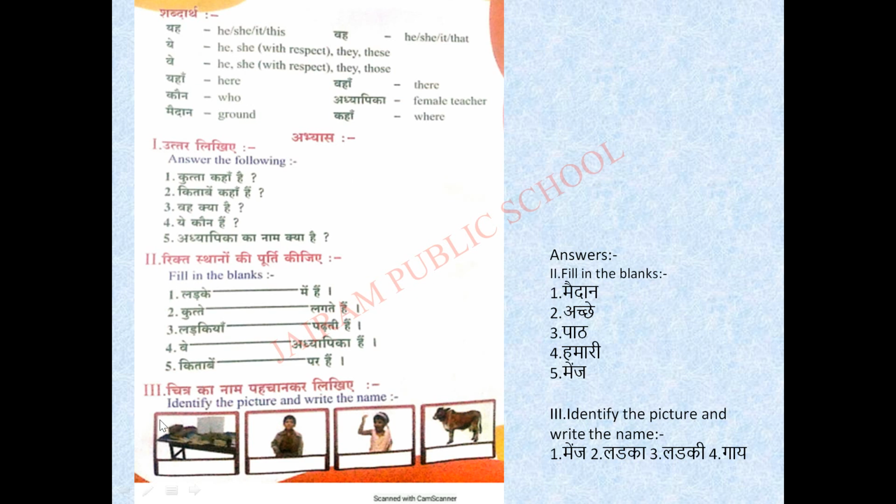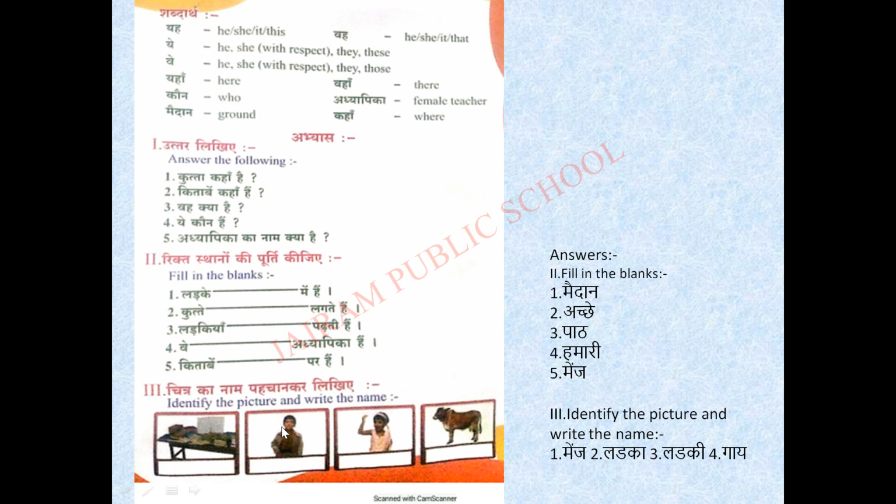Books are on the table, isn't it? So you should write मेज or kitabe you can write. Okay, a table is here. You can write मेज or books, kitabe. Okay, here I have given मेज. Okay, you can write मेज.